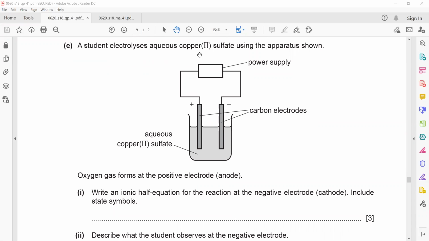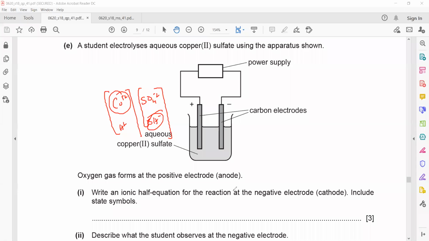So basically, because it is aqueous copper sulfate, it means it contains copper ion. I will write it beside it. It contains sulfate ion, hydrogen ion, and hydroxide ion. For positive ion, we check the reactivity. Copper is less reactive, so it moves towards the cathode. For negative ion, we check the amount, but sulfate, nitrates, and carbonate will never move, so hydroxide will move.